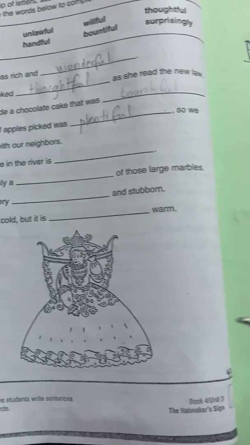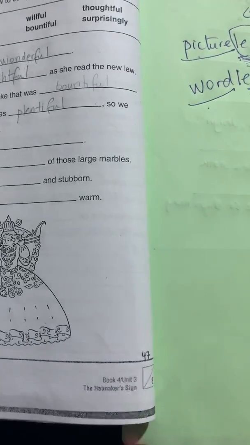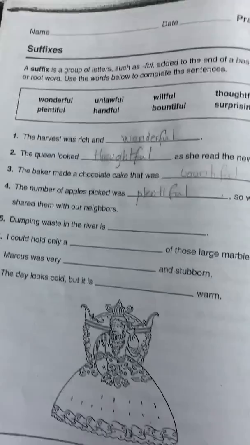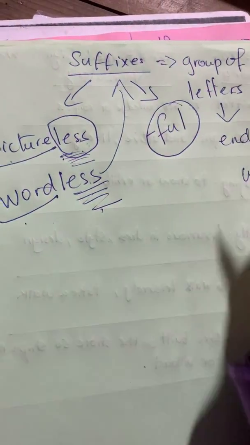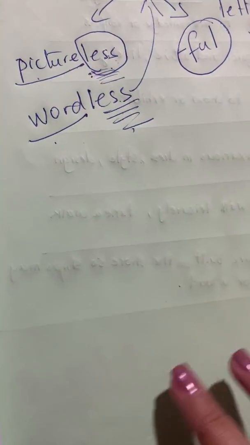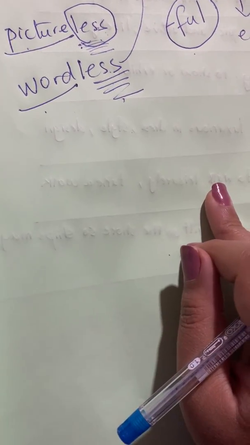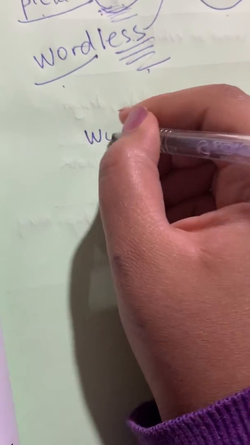Okay, but in our lesson on suffixes, on practice book page 47, we have the suffix full. We will be talking about the suffix full. Okay, so we will talk about words that end with full. Clear?